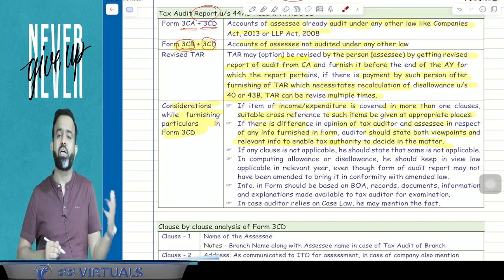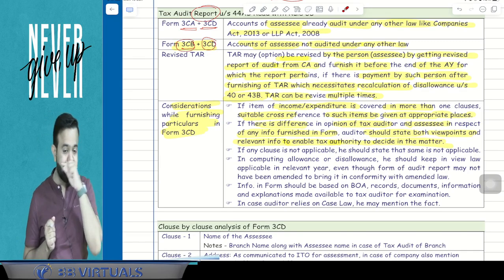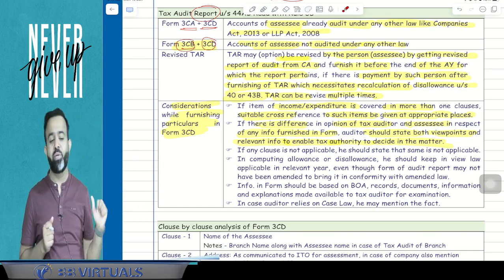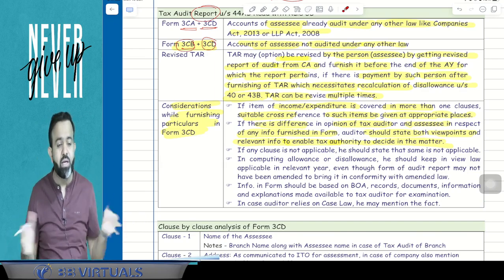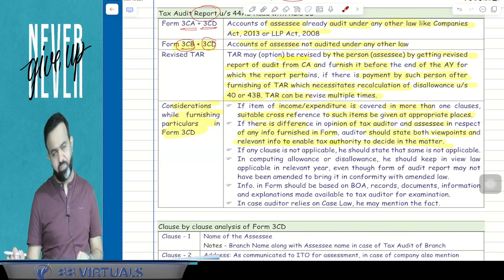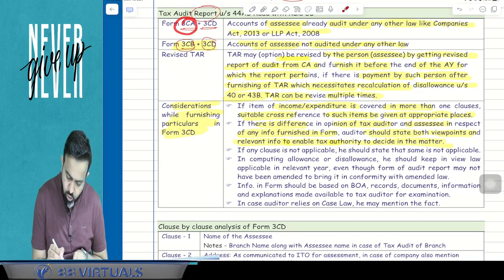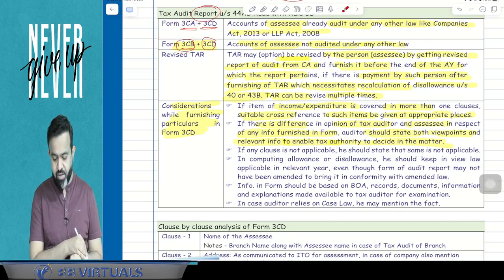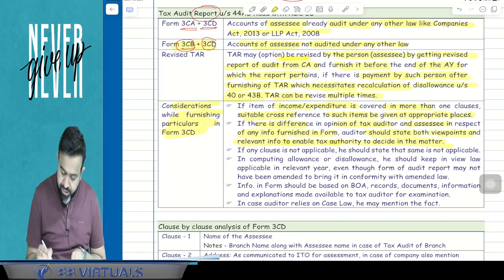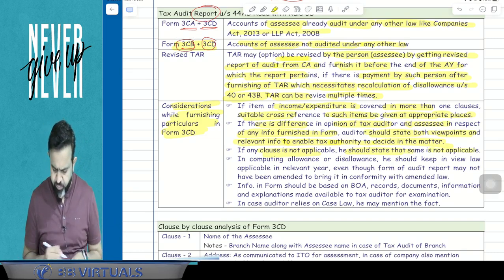There may be a possibility that the chartered accountant says that as per this case law, it should be disallowed, and the assessee says that as per this case law, it should be allowed. So there is a difference of opinion. Wherever there is a difference of opinion, the auditor has to report that. The auditor has to mention that in form number 3CA or form number 3CB. And next, if any clause is not applicable, he should state that the same is not applicable, obviously.